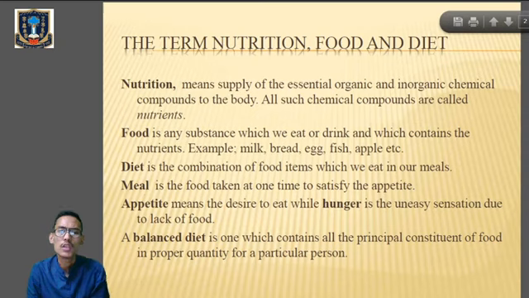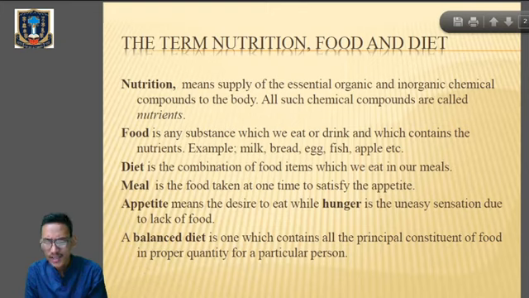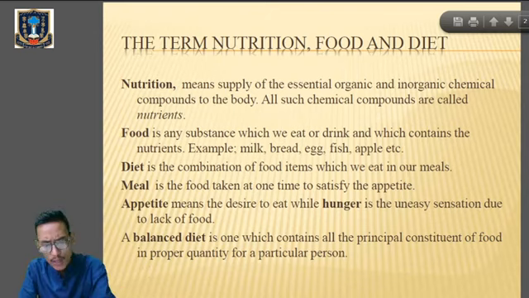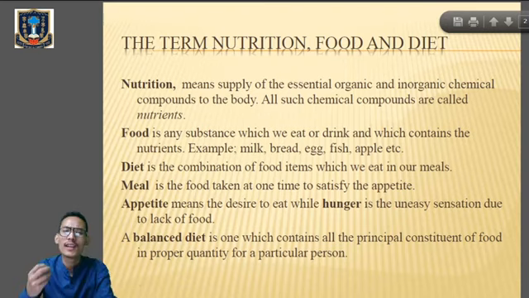Clear? In another way, we can also define nutrition as the process of producing or obtaining the food which is necessary for an individual for growth and to remain healthy. So nutrition can be defined as the process by which an animal or plant takes in and utilizes food substances for their growth and in order to remain healthy.